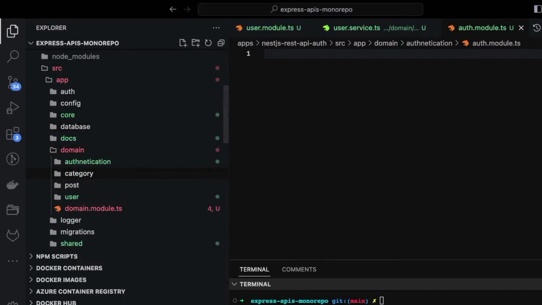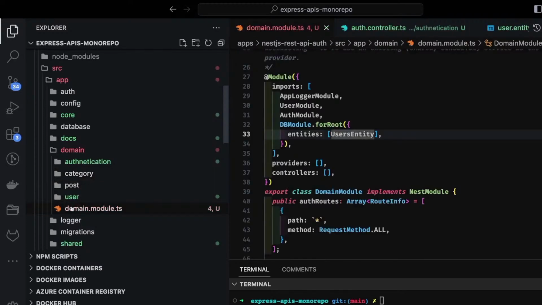So let's say I'm creating a simple blogging platform where only a logged in user can access the post APIs, create post APIs. For that we need to use the JWT strategies, auth strategies, to validate whether the token coming inside a session or inside the authorization header is valid, because you can send these tokens in multiple different ways. Either you can send them inside a cookie, or you can send them inside an authorization header. Okay, so we have all these modules here.